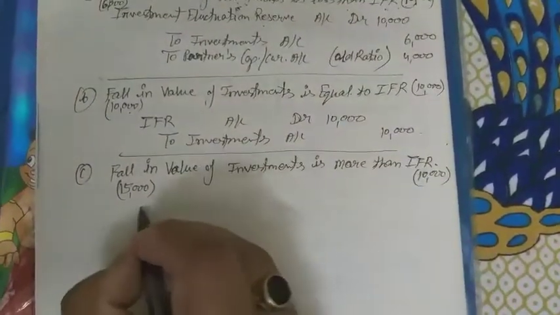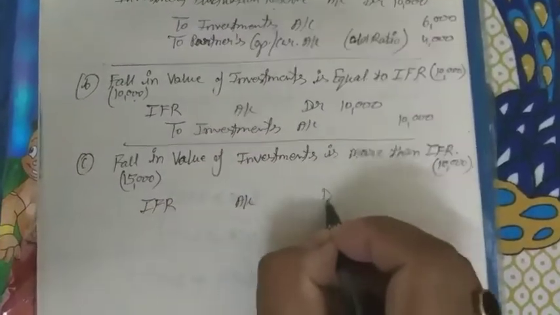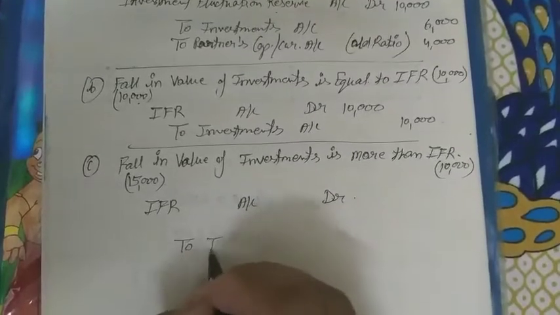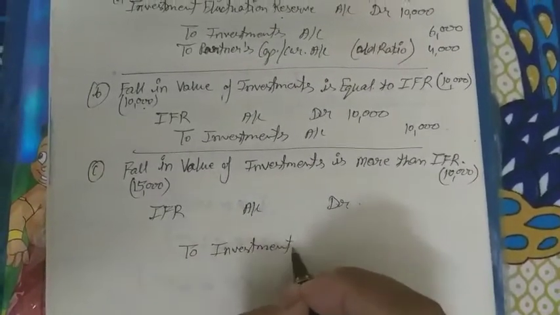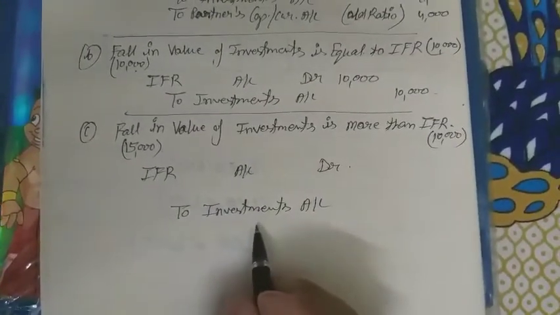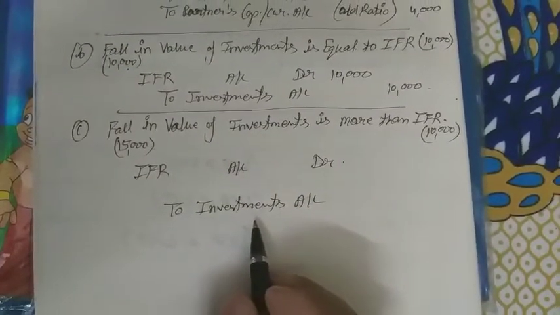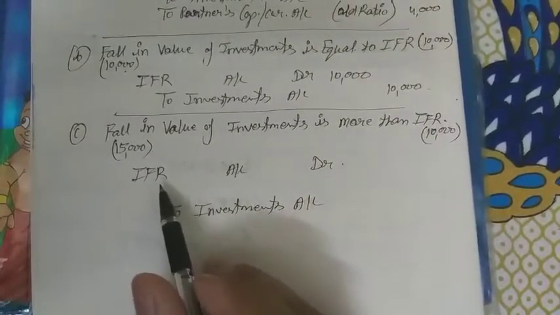IFR will be debited, IFR account debit according to the situation, and to investment. These two journal entries will be passed. Investments account, why is it so? Because investment value is falling, so it will be credited, and IFR has to be distributed among the partners.